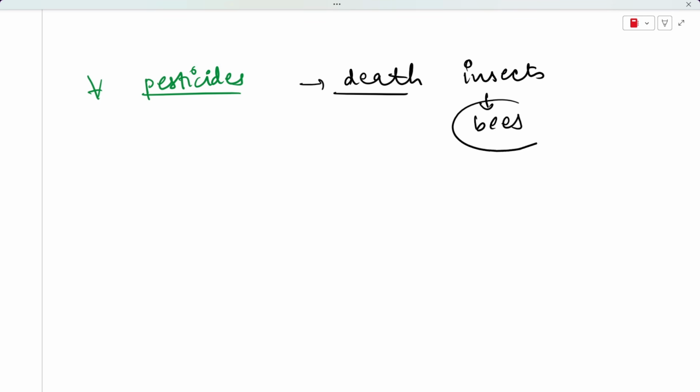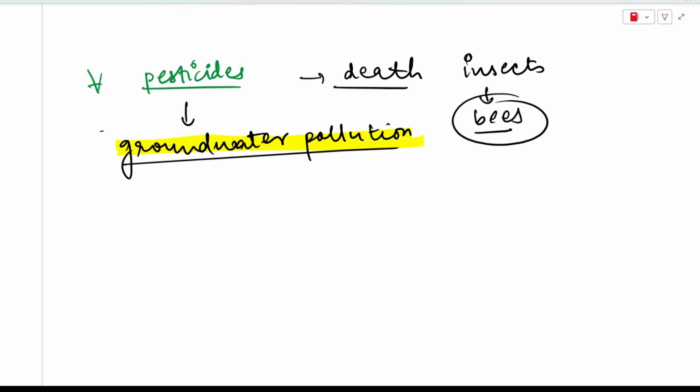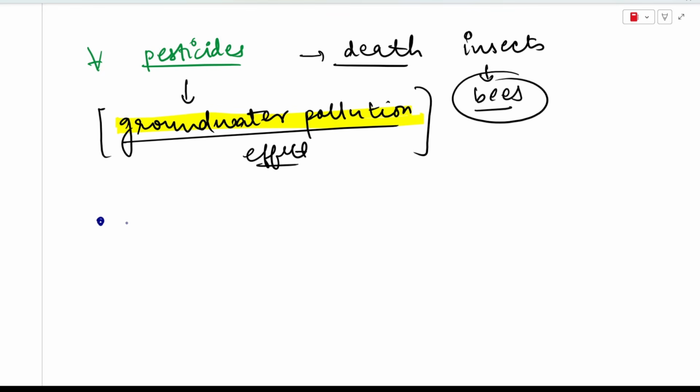Pesticides have also harmed insects like bees, which are your helpful insects, right? They help in pollination. And the use of pesticides also leads to groundwater pollution, which is a very harmful effect of it, right?